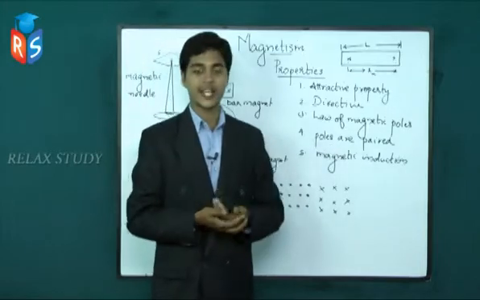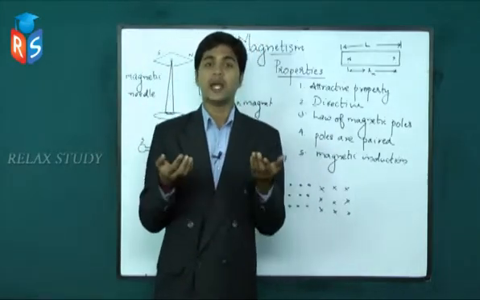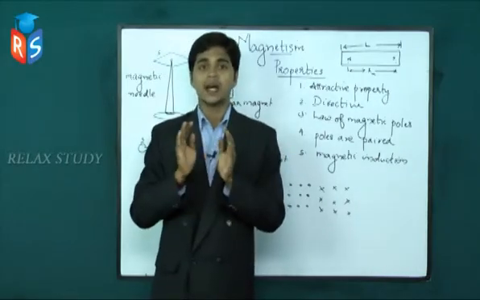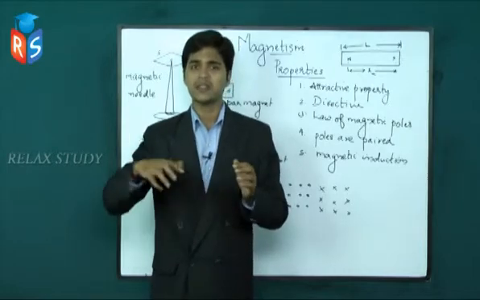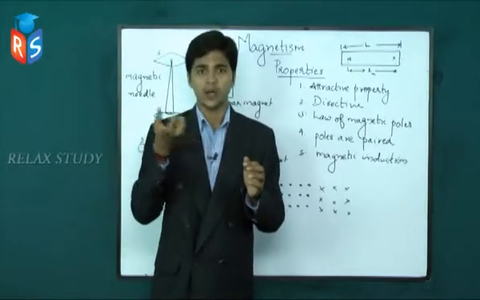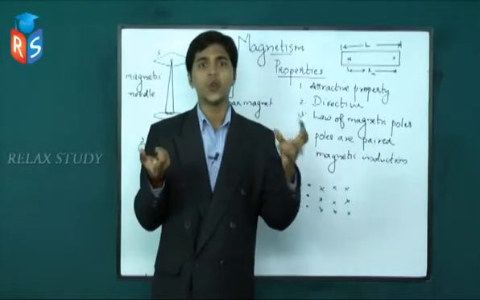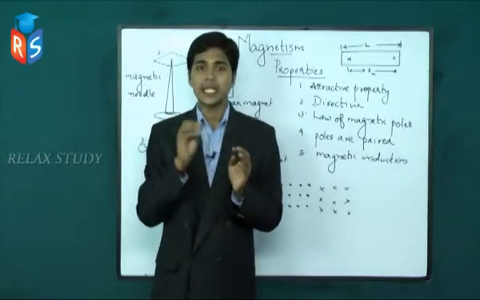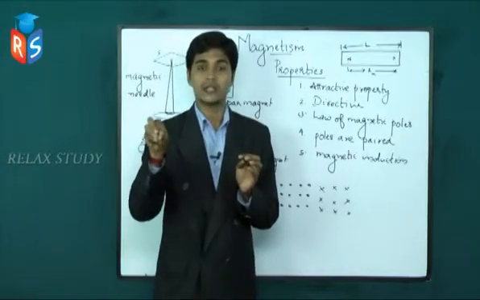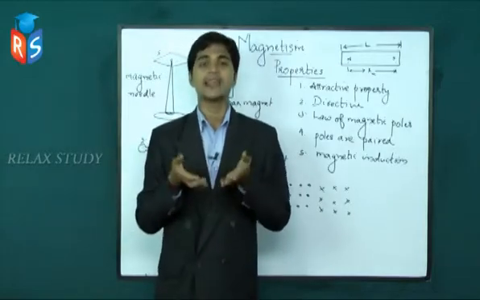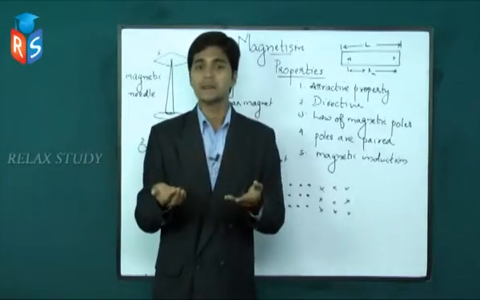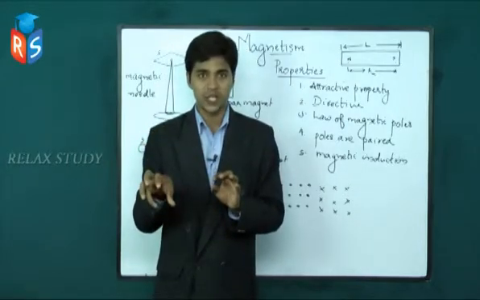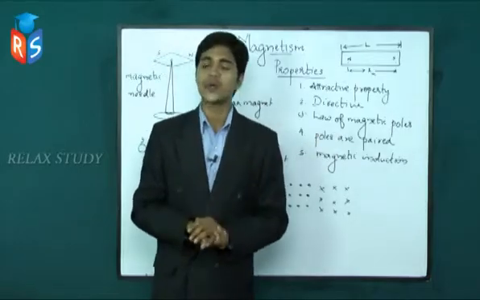Then magnetic induction. What is magnetic induction? When we gave the definition of a magnet, we said a magnet attracts some other magnetic materials. That means these materials are also becoming magnets when you bring another magnet near them. So what is actually happening? A magnet is inducing some magnetic properties in such materials, and that is known as magnetic induction. It is inducing magnetism in certain materials or substances by a powerful magnet.